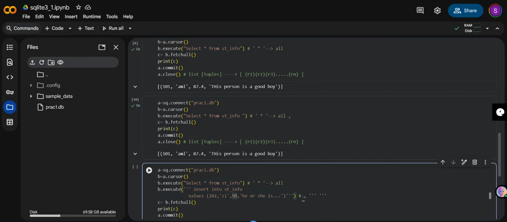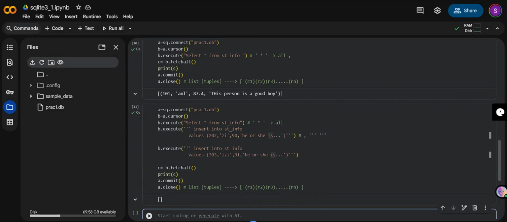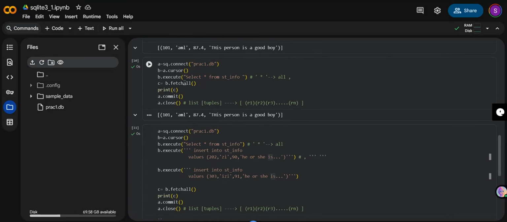Yet again, if I want to execute one more, I'll just select this thing. If I want to insert one more, again I'll just copy this thing, paste and insert. I'll just change the values here: 303 is easy and 91. Same thing, if I want, I can write the same thing. Now I can execute it here. Got it, right? The values got inserted.